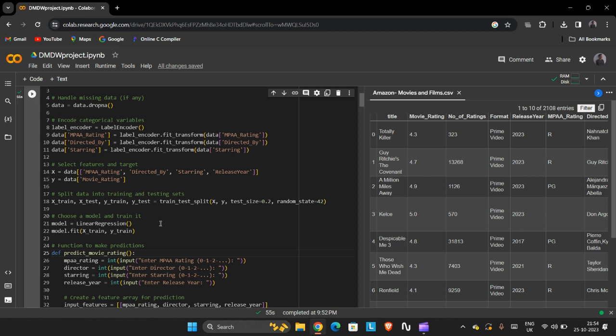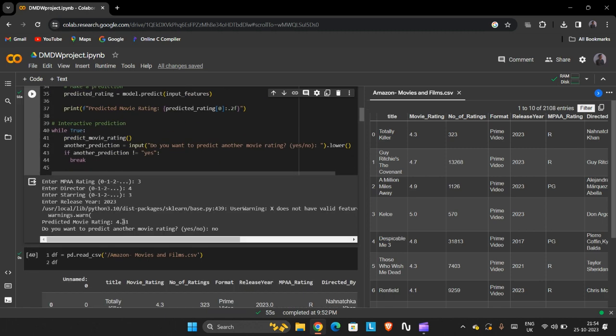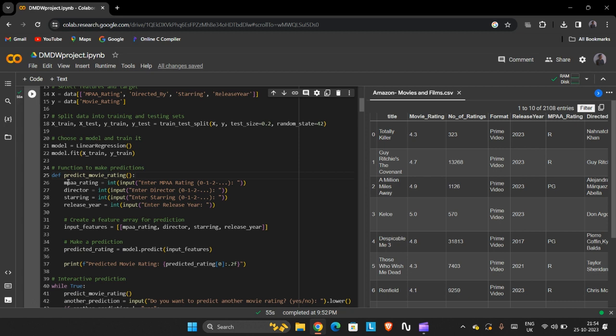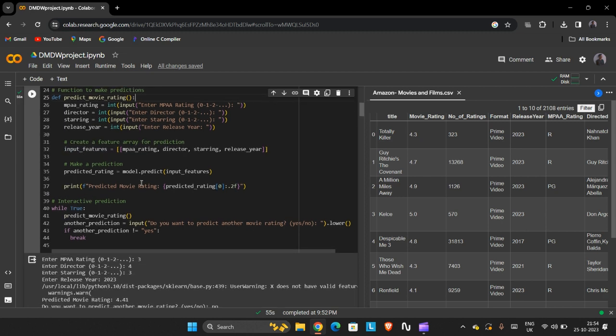And this function predict movie rating will be used to predict the movie rating, as I showed before, where we need to give the input of MPAA rating, director rating, starring rating, release year, and so on. We need to input all these given features below, and predict the rating. It will give the output.